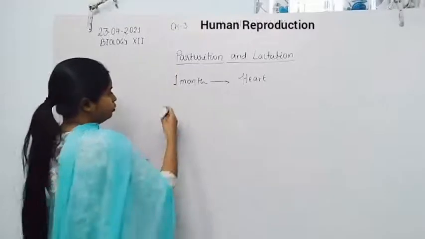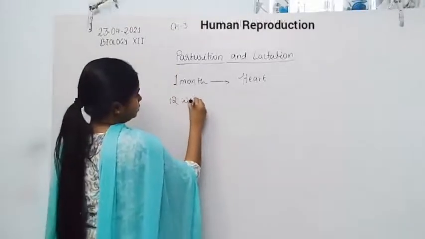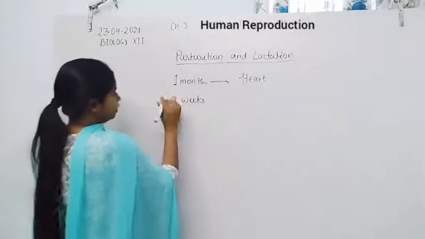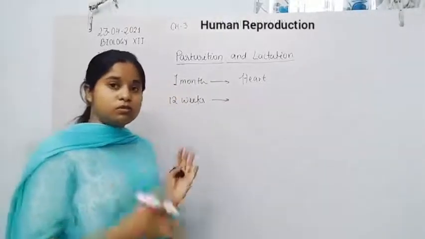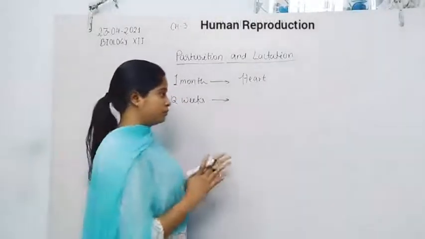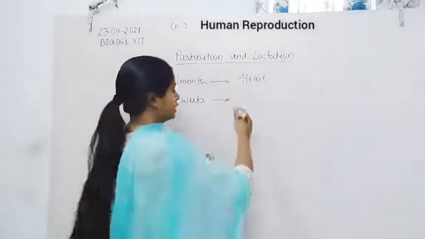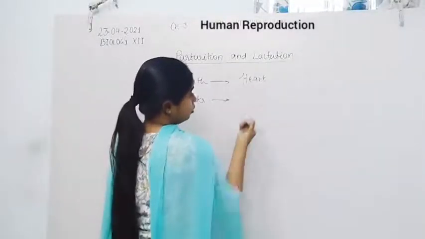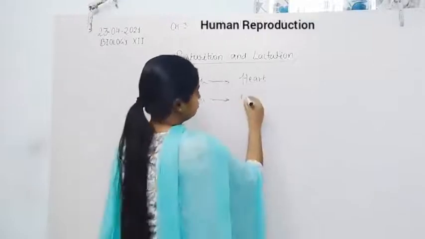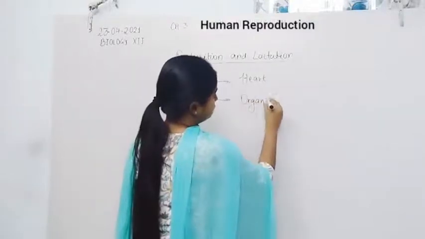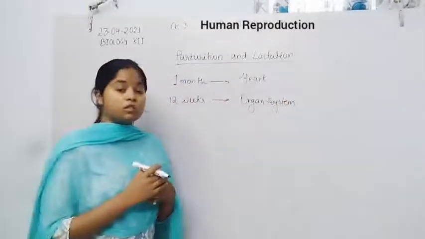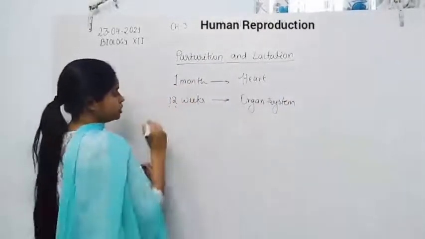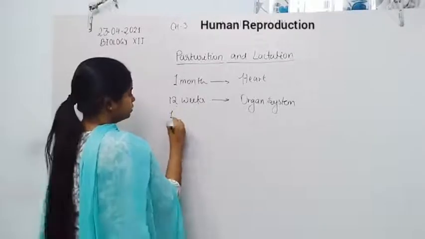About 12 weeks around, the major organ systems are formed inside the fetus. That is the first trimester stage.